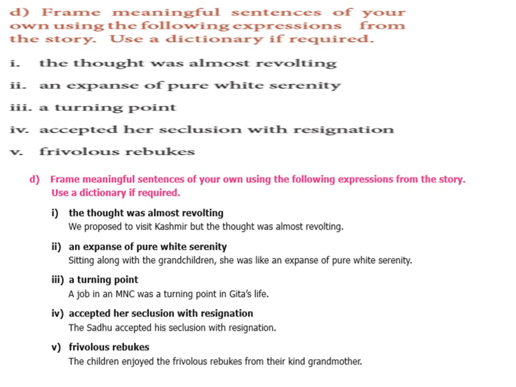First one, the thought was almost revolting. So you will have to use this expression in your own sentence. An expanse of pure white serenity, a turning point, accepted her seclusion with resignation, frivolous rebukes.